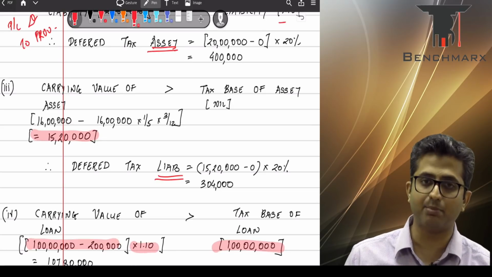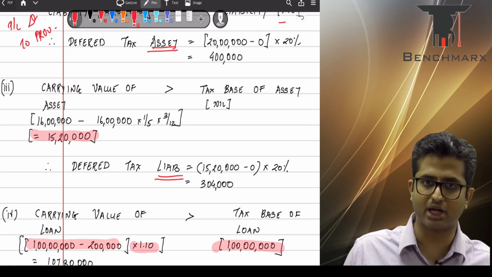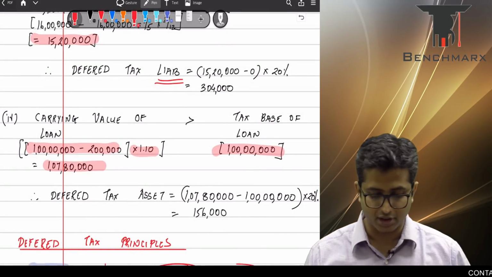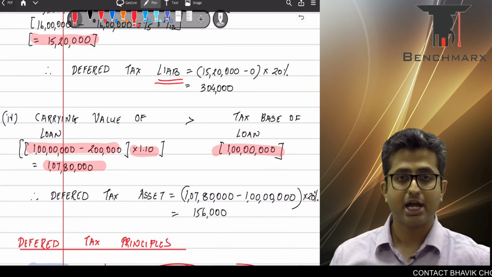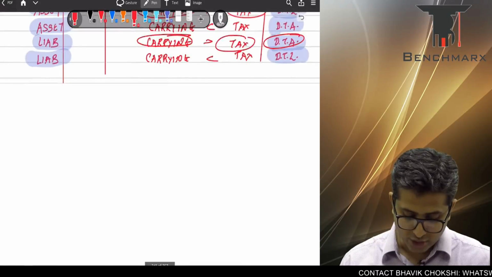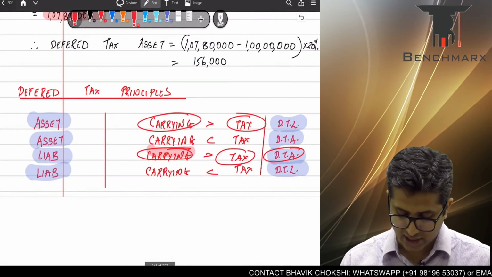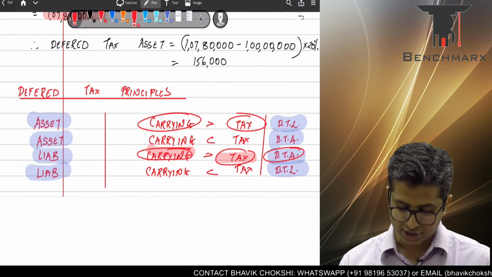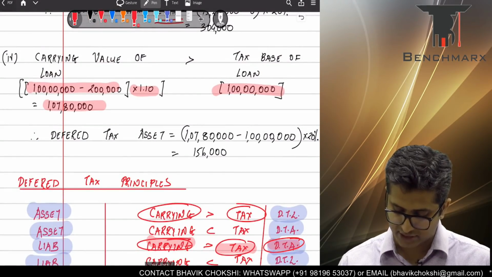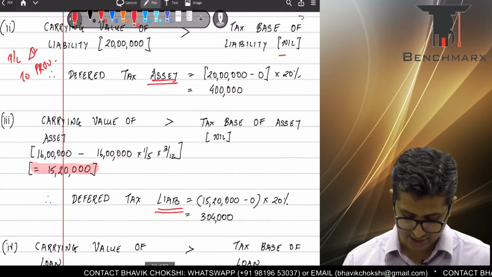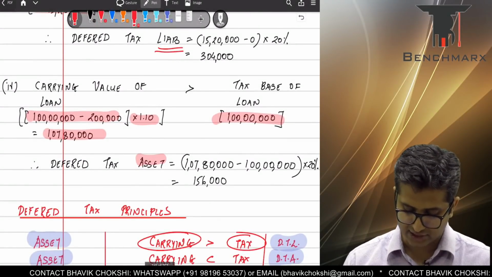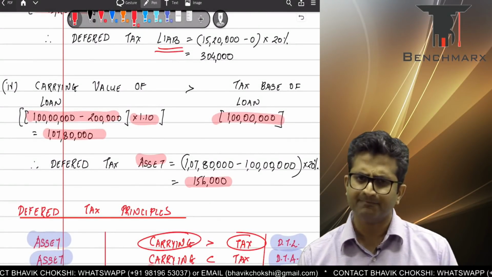The effective interest being 10%, so you will increase the carrying value by 10% at the end of the year. The year will appear at 1 crore 7 lakh 80,000. This is actually carrying value of a loan, that is a liability. This carrying value is again greater than the tax base, and this situation will again give rise to a deferred tax asset. As you can see, in the last case, there's a deferred tax asset which reflects the difference of the two.